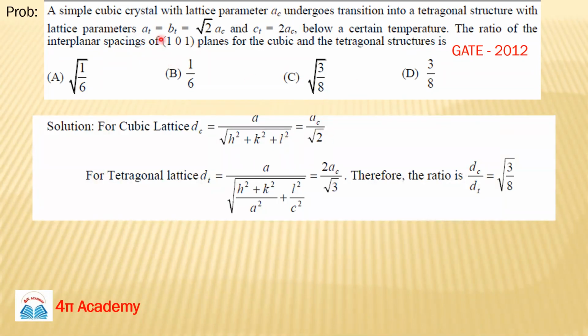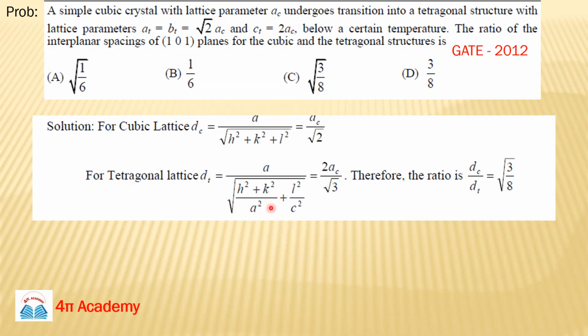Now, our new structure is a tetragonal structure. For the tetragonal structure, we will use the same formula, but it will be 1 upon d square equals h square upon a square plus k square upon b square plus l square upon c square. The values of a and b are represented as AT and BT, so AT and BT are basically root 2 AC, and CT is 2AC. That means we can convert all these a, b, c in terms of AC only, put all the values here and simplify.